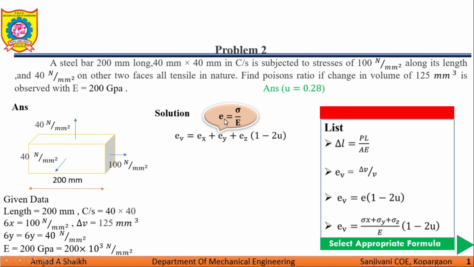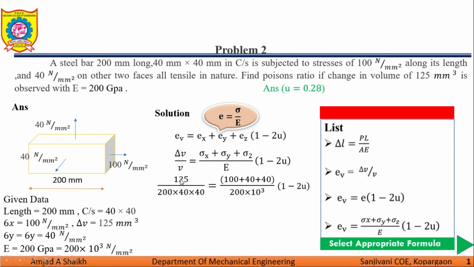We can write E in terms of sigma upon E, as EV is nothing but delta V by V. So delta V by V is equal to sigma x plus sigma y plus sigma z upon E into 1 minus 2 mu. 125 is my change in volume, which is given. Volume is length into area: 200 into 40 into 40.